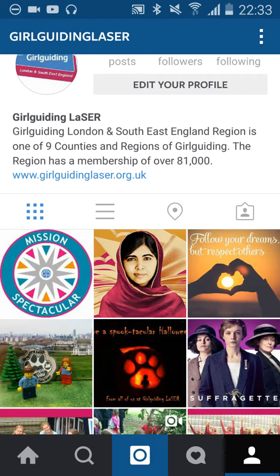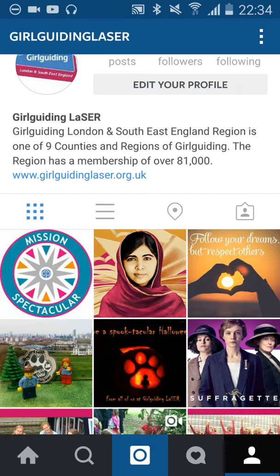So, assuming you want to upload a video or a picture, you've got 2 options. You can either take the photo on your phone and then upload the picture to Instagram, or you can take the picture or the video directly in the Instagram app. Now, I'm reliably informed by passionate Instagrammers that it's better to take your photo using your camera on your phone to get as high a quality photo as possible, and then import the photo to Instagram and take advantage of